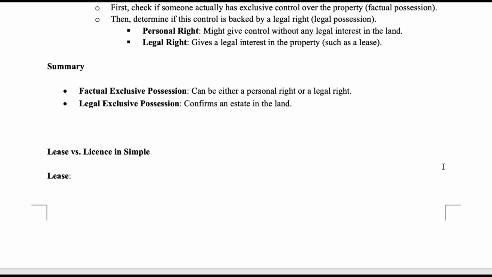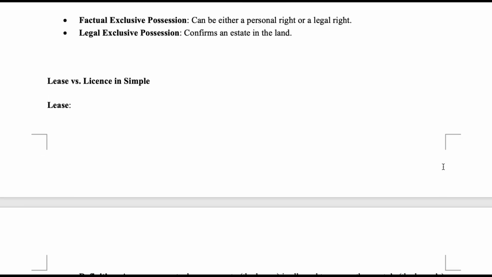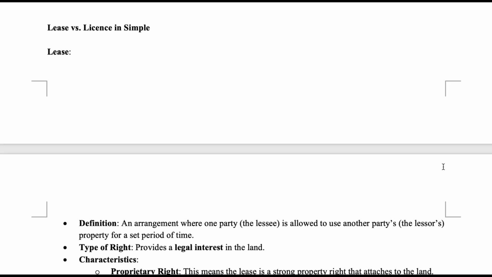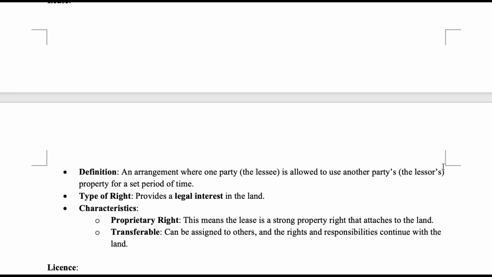Lease versus license in simple terms. Lease. Definition: an arrangement where one party, the lessee, is allowed to use another party's, the lessor's, property for a set period of time. Type of right: provides a legal interest in the land. Characteristics: proprietary right, meaning the lease is a strong property right that attaches to the land. Transferable: it can be assigned to others, and the rights and responsibilities continue with the land.